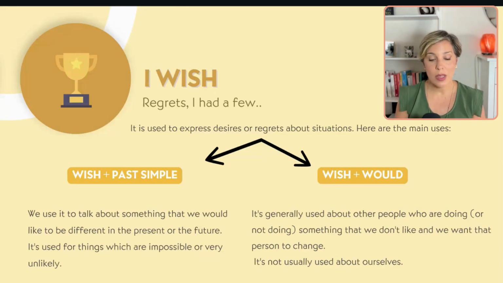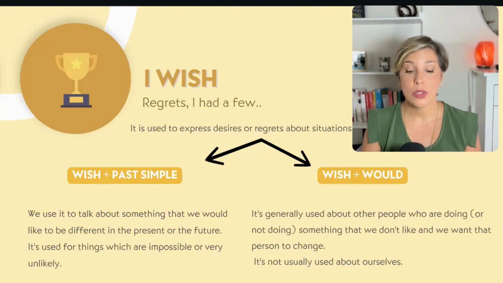Okay, so imagine that we are talking about something that we would like to be different in the present or in the future. Then we use wish plus past simple, which is on the left of your screen. It's used for things that are impossible or very unlikely. However, we use wish plus would when we are kind of annoyed by something that a person does or doesn't do, but it's not our regret, it's a regret about someone else, yeah, or a different situation, but it's not usually used about ourselves. Then we use this structure. Let's take a look at some examples to understand it a bit better.